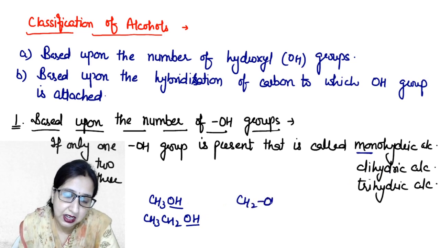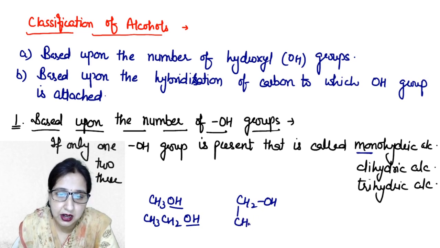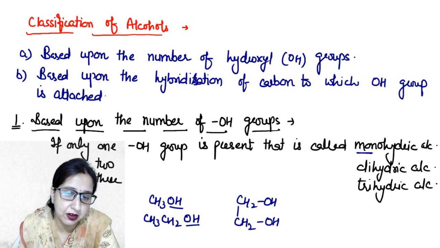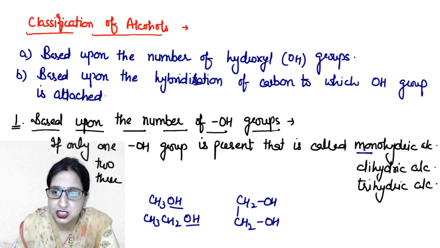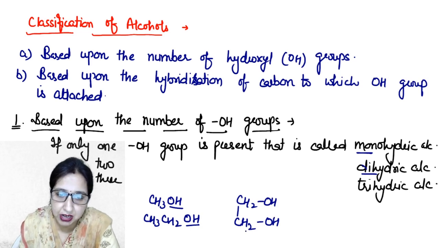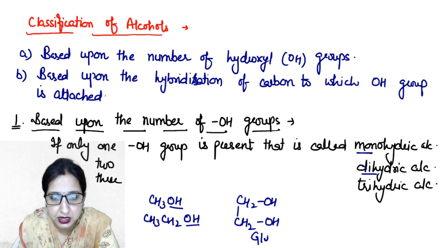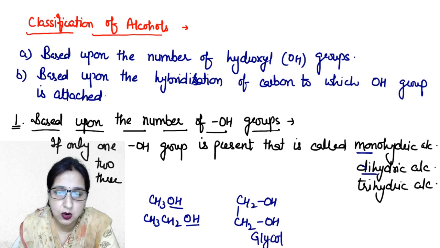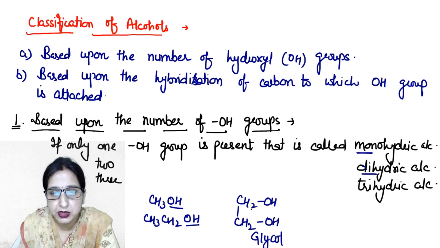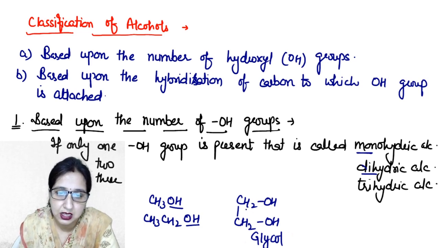Sometimes in same molecule there are two hydroxyl groups present. So such type of alcohol is known as dihydric alcohol. Dihydric alcohol, and its common name is glycol, otherwise its IUPAC name is ethane 1,2-diol.